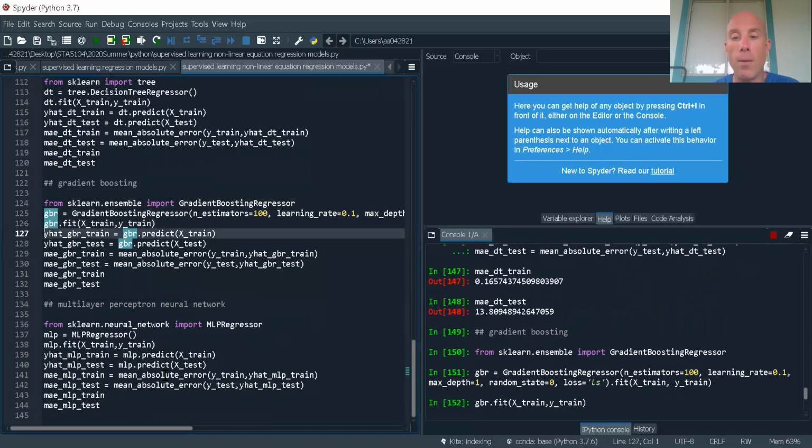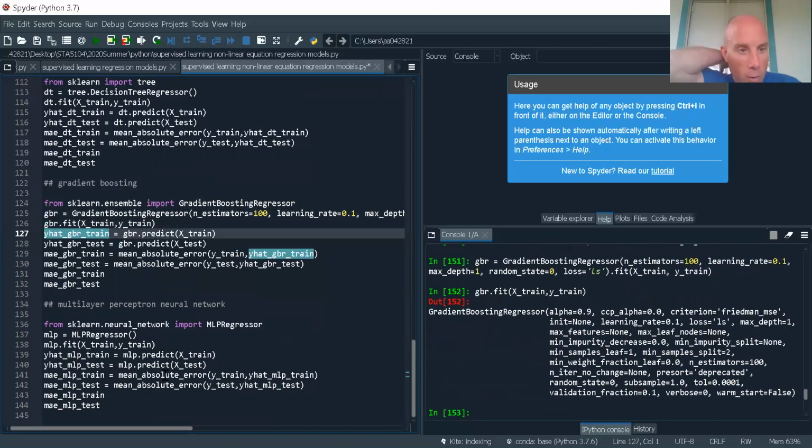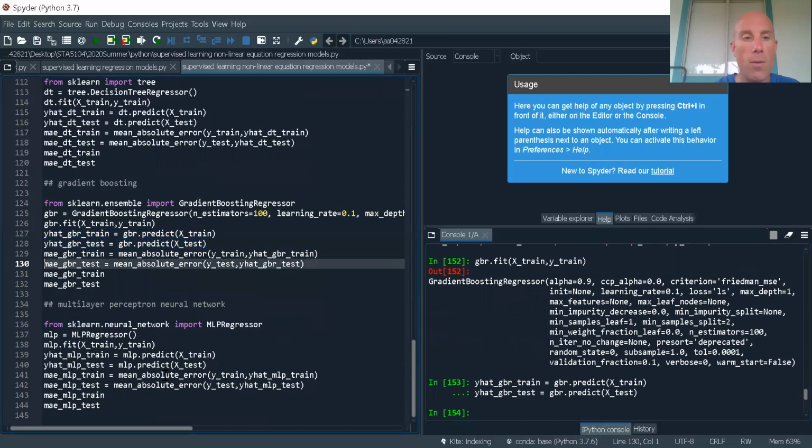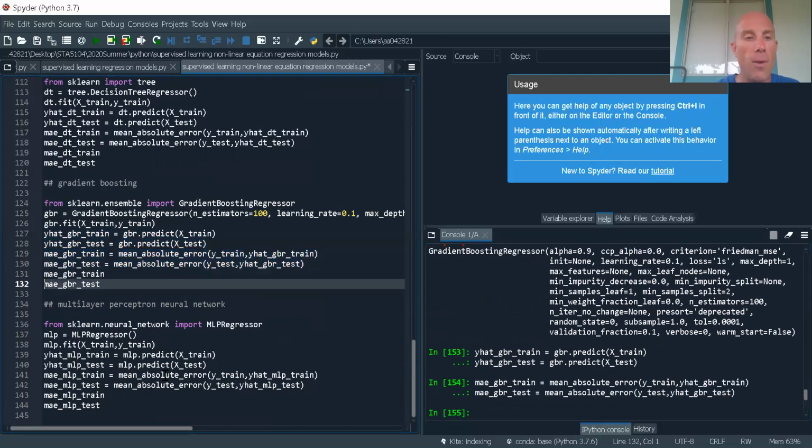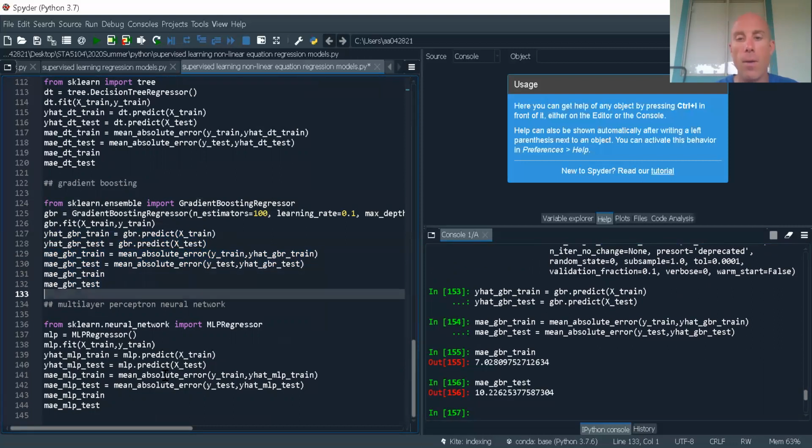Let's go ahead and get gradient boosting regressor. Let's fit it, and then let's go ahead and get our predictions. Let's get our mean absolute errors, and let's take a look. All right, 7 and a little bit over 2. Not too shabby.